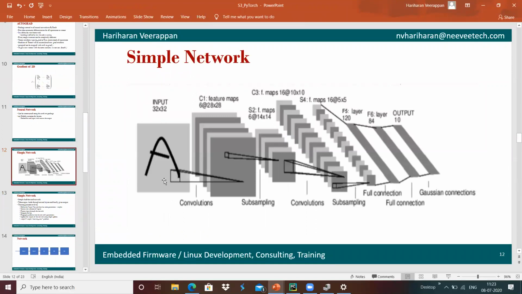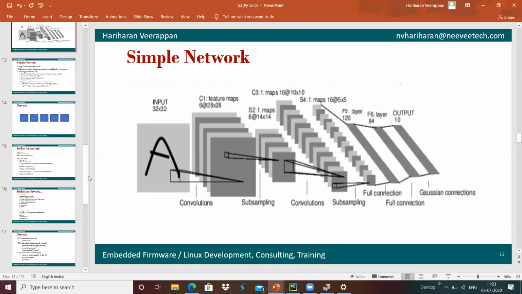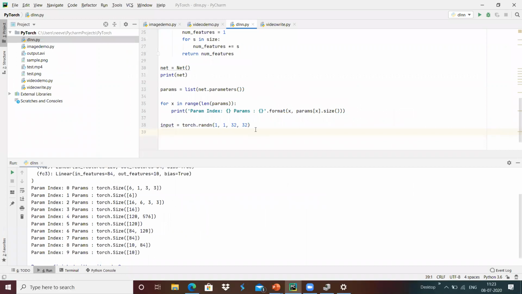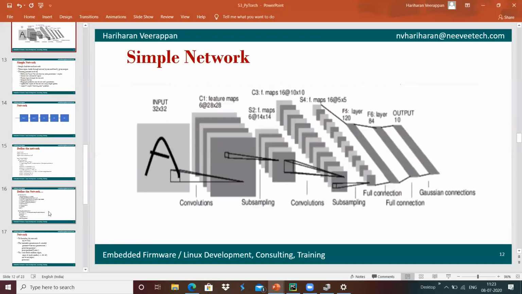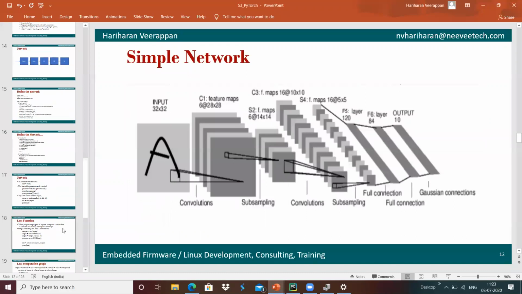Instead of providing the pixels, I'm providing random numbers, and I'm going to process that input.